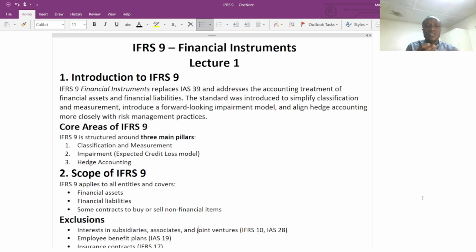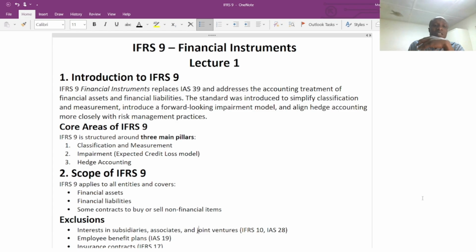Then IFRS 9 is structured around three main pillars. One has to do with the classification and the measurement. So we are going to look at the definition of financial asset as well as financial liability. We try to distinguish between financial assets and financial liabilities. And thereafter, we are going to look at the measurement of financial assets as well as financial liability.